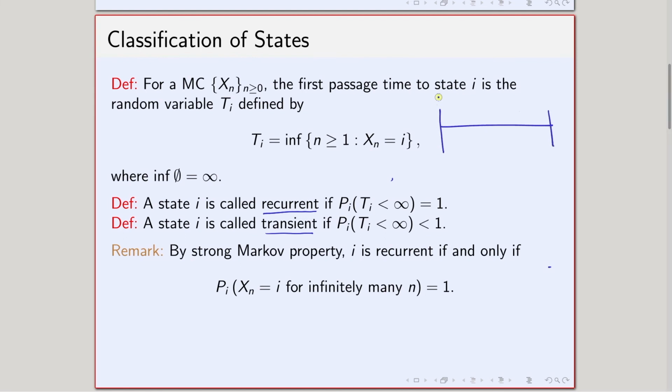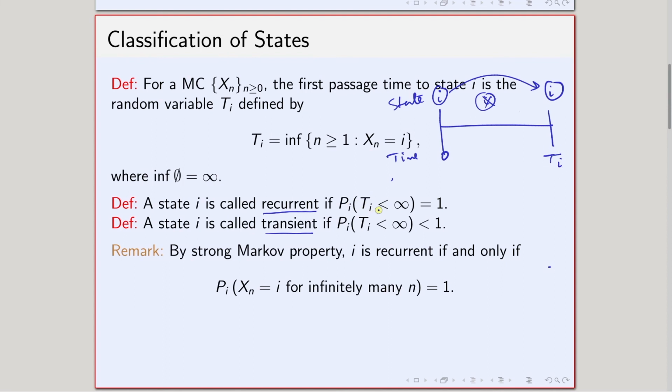I start here from I, the state is I, and the time is 0. Then in finite time T_i, I come back to I, and in between there is no I. So, I start from I and I come back to I at time T_i.